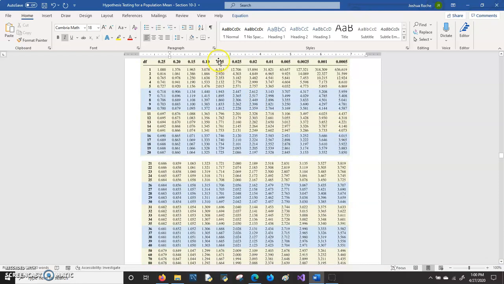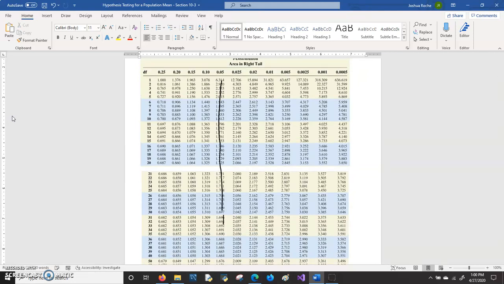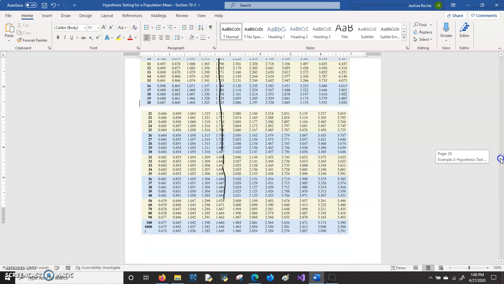Here's an alpha of 0.05 for the area under the tail. Here's the degrees of freedom. It's going to be 100, which is way down here. And let's see. We'll follow this down, all the way down to 100 degrees of freedom.